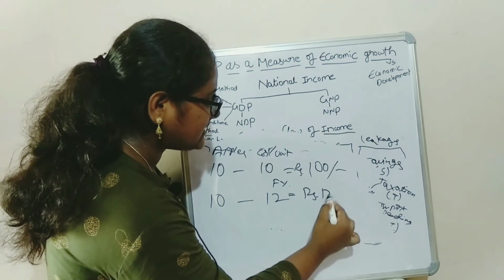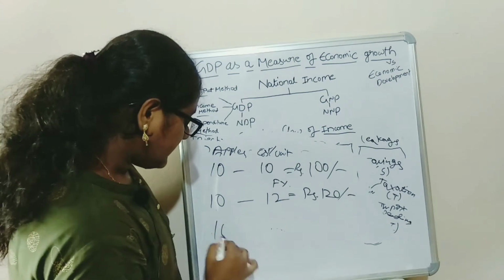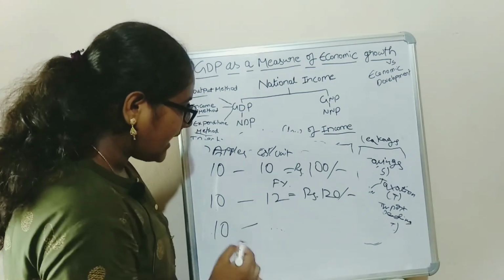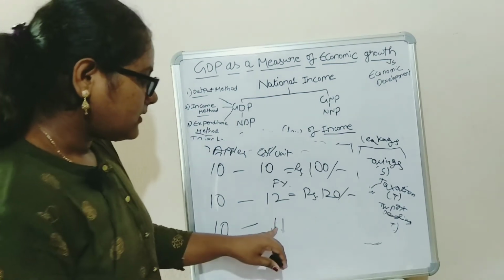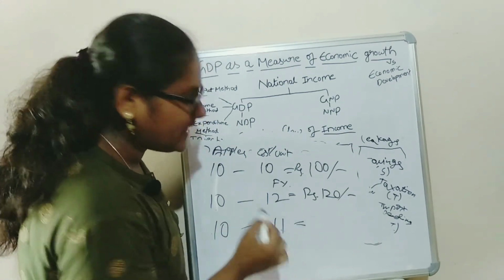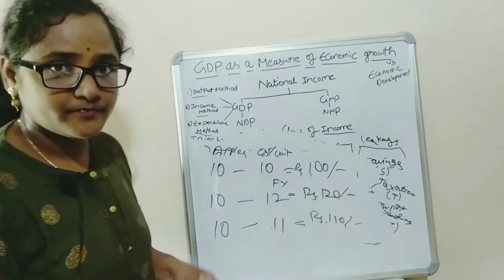Here the market price is 120 rupees. And normally these 10 apples, including the cost of the factors of production, normally it should be 11 rupees, which gives rise to 110 rupees.